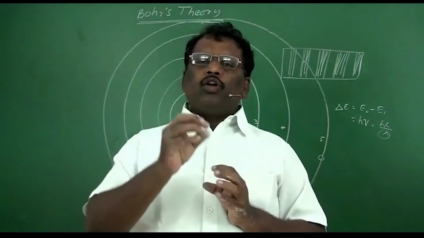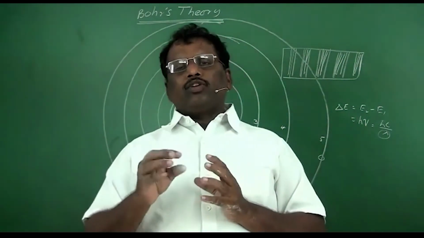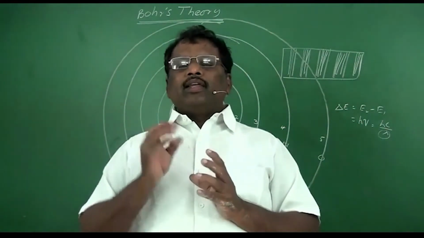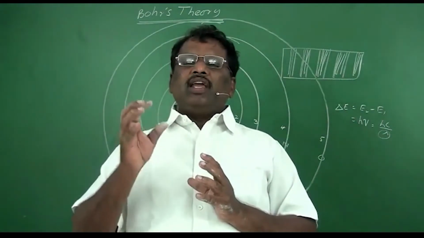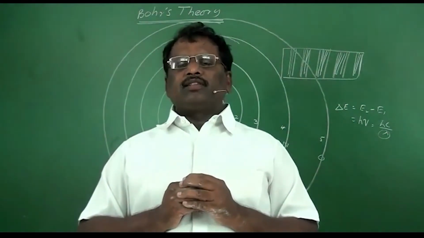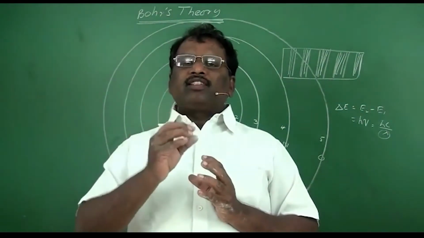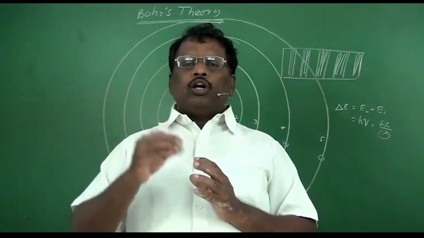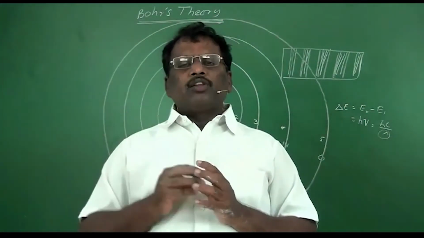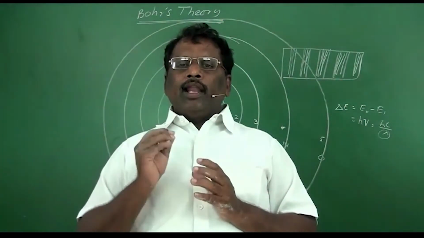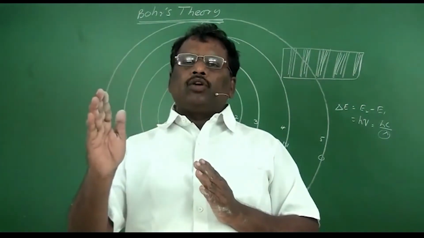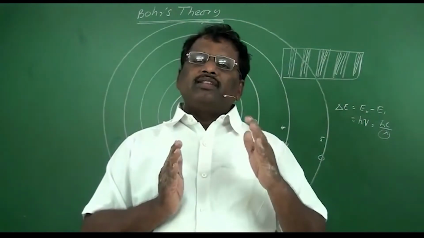As long as electrons revolve in these energy levels, they will neither lose nor gain energy. That's why they are called stationary energy levels. An electron can revolve in an energy level when the energy of that electron is equal to the energy of the energy level.